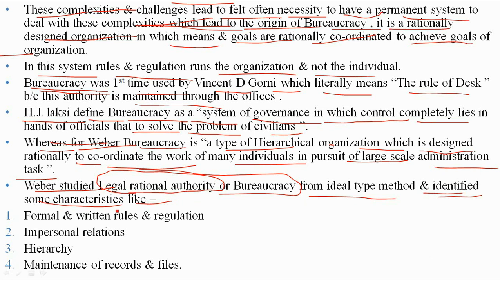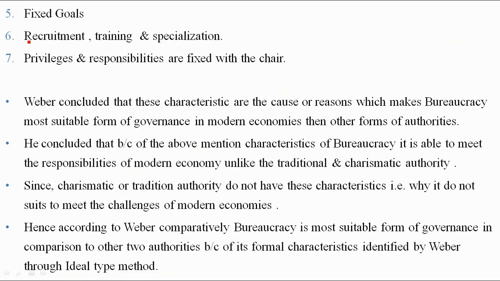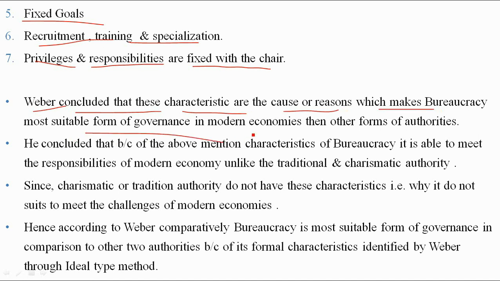And he also identified some characteristics of legal rational authority or bureaucracy, and they are: formal and written rules and regulations, impersonal relations, hierarchy, maintenance of records and files, fixed goals, recruitment, training and specialization processes, and privileges and responsibilities that are also fixed with their chairs. So we conclude that these characteristics are the reasons which make bureaucracy the most suitable form of governance in modern economies compared to other forms of authority.